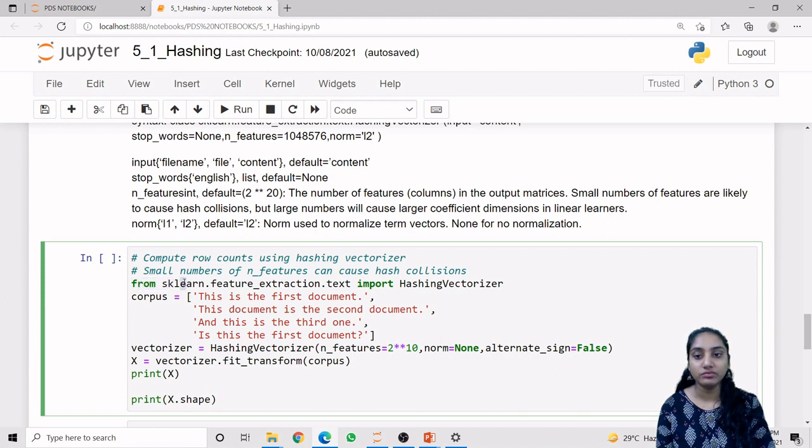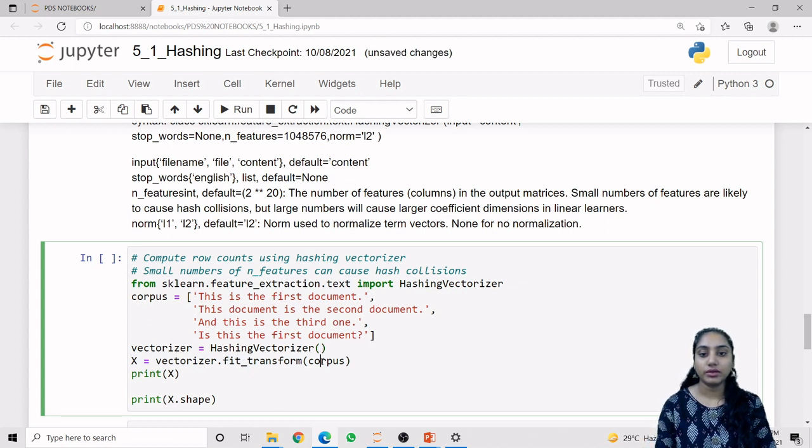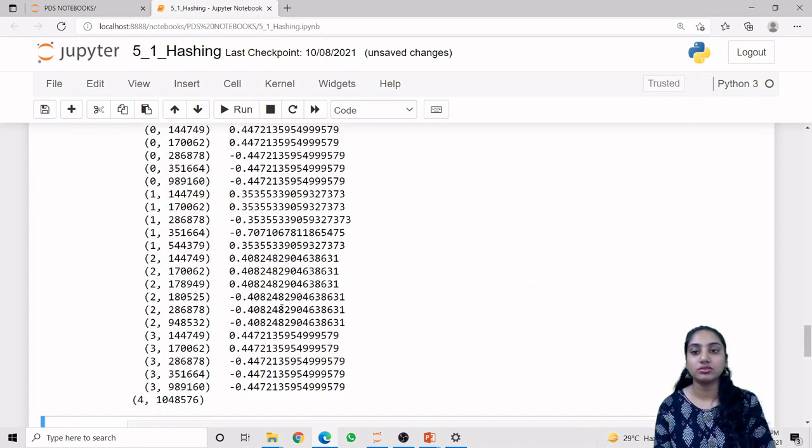So from sklearn.feature_extraction.text import HashingVectorizer. This is our corpus of documents. Now in here, first of all, we are removing these arguments. So we are using the default constructor of HashingVectorizer and storing it in the vectorizer object, and we are using fit_transform on the corpus, storing the result in X, and printing X and the shape of X. So let us just run this code.